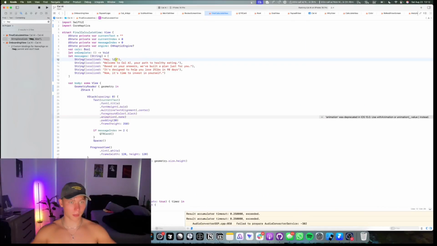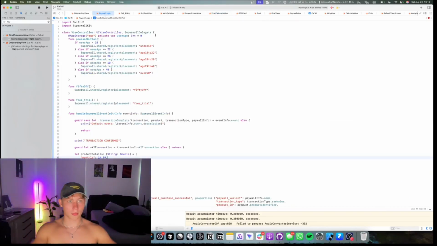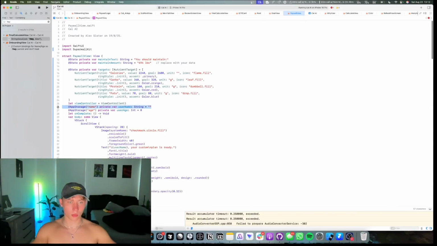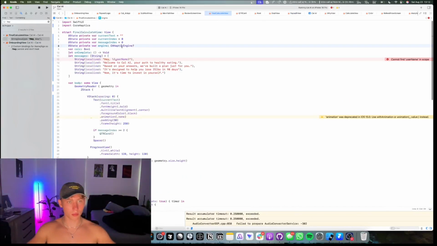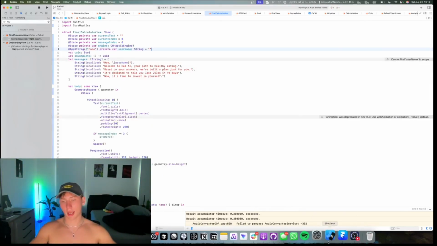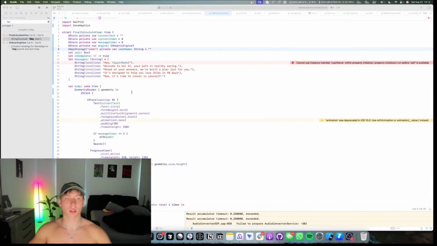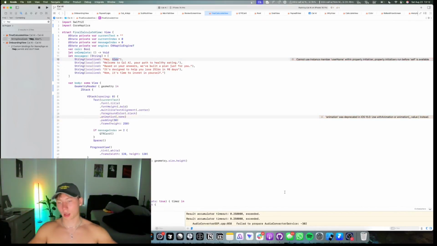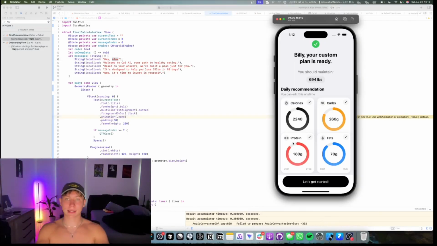Same backward arrow, user name, and we'll just pull that from the paywall view. Okay, that should be good. And this should say, hey Billy now. Okay, yeah, look, Billy, your custom plan is ready. All right, we'll get back to this, sorry about that. Okay, so now I should be able to access the under 18 paywall because I set my age as 17.